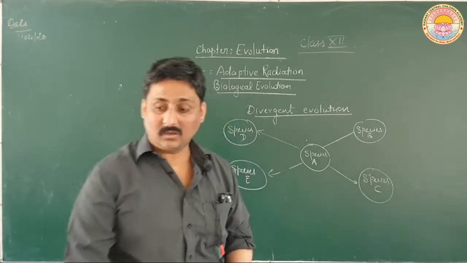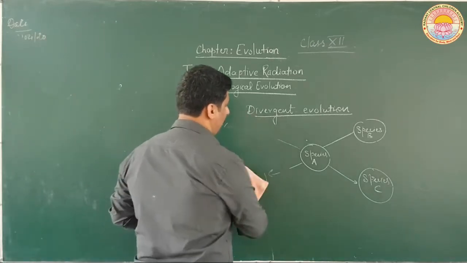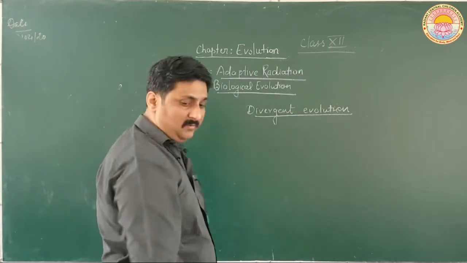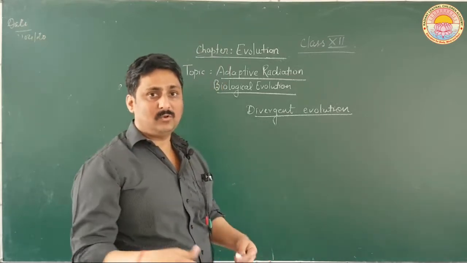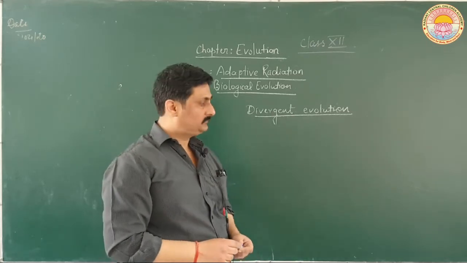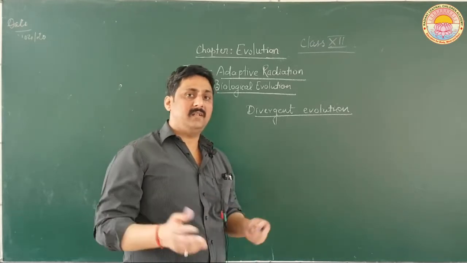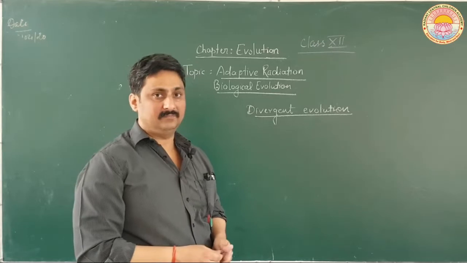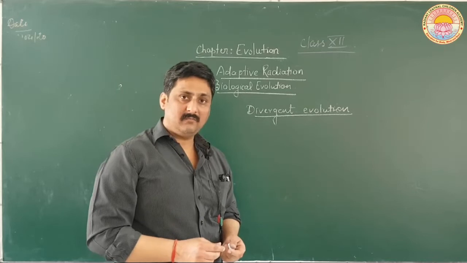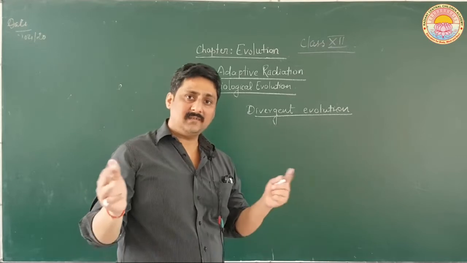Now let us talk about convergent evolution in case of adaptive radiation. How does convergent evolution take place? In the same Australia, you know Australia is a country and also a continent, suppose there are two different varieties living in the same geographical area, placental mammals and marsupial mammals.